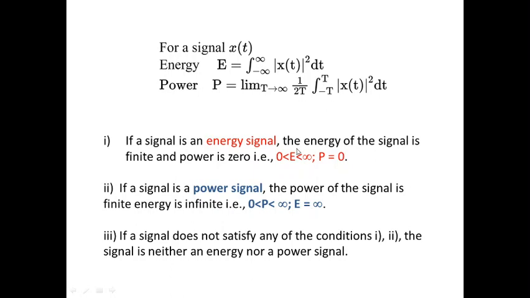In general, in short, you can remember that any signal which exists for a finite time period can be called an energy signal, whereas a signal which extends for an infinite amount of time, for example a sinusoidal signal, can be called a power signal. Whereas a signal which exists for a short time, for example just a square pulse for a specific duration, will be considered an energy signal. All these you will infer when you solve problems with the different types of signals.